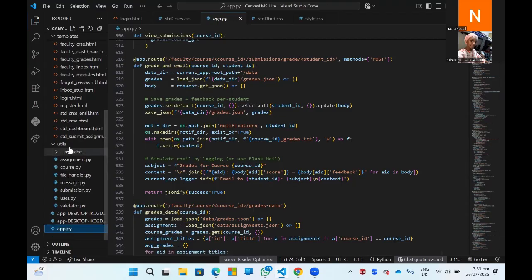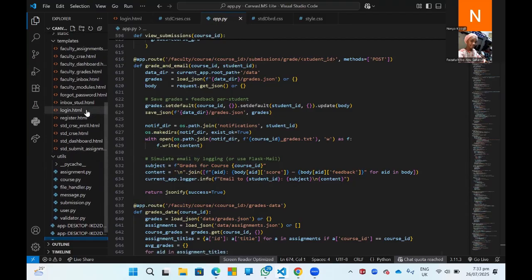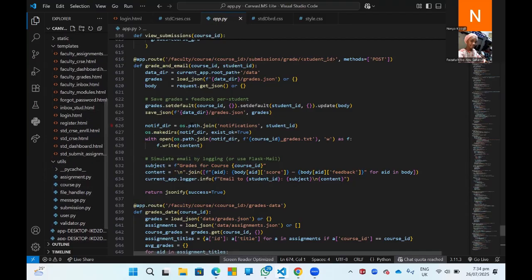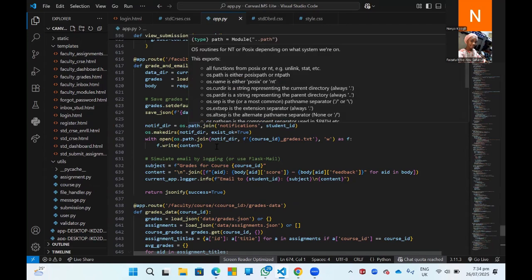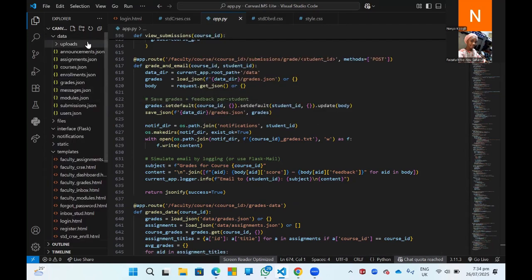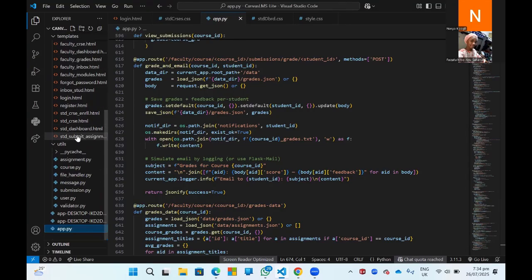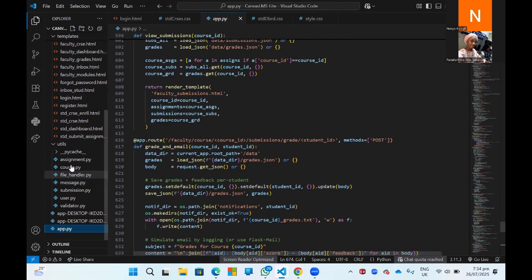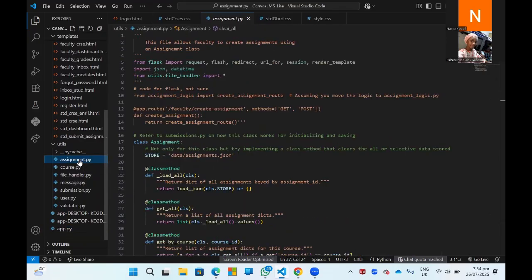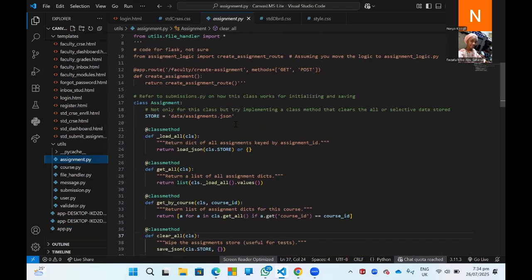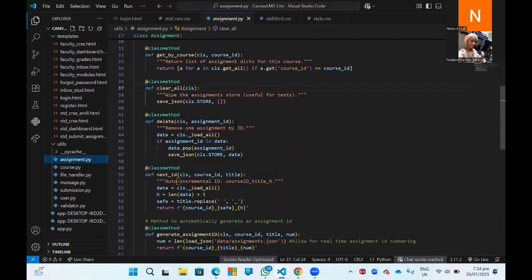which we can see in the utils file. Also, for each particular piece of information and its data, we decided to save the data into the data file here, which contains all data as JSON files. In order to prevent using a very large database, we save everything into JSON files. So, considering the classes that we need, we required classes like the user class, the assignments class, courses, submissions and messages, and every other thing that the user would require for the smooth running of the Canvas slides.